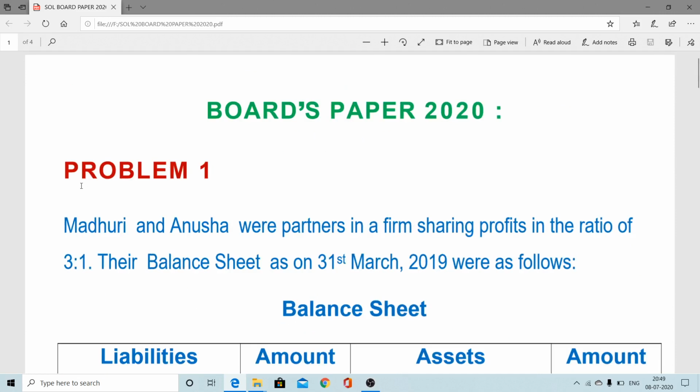This is the problem which came in the year 2020. Madhuri and Anusha are partners in the ratio 3:1. That is, Madhuri's share is 3/4 and Anusha's share is 1/4. The balance sheet as on 31st March 2019 was as follows.